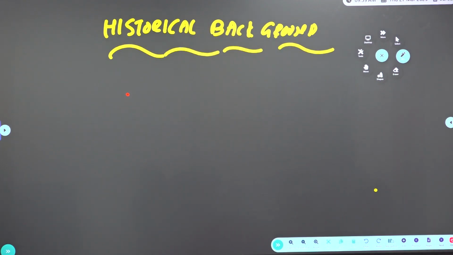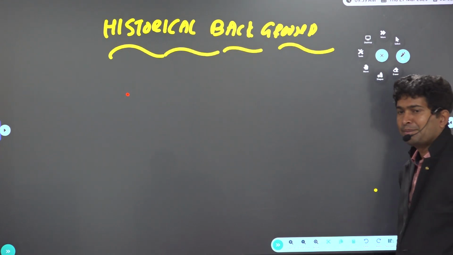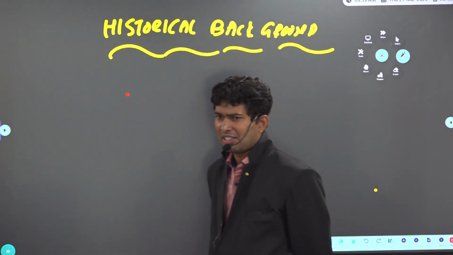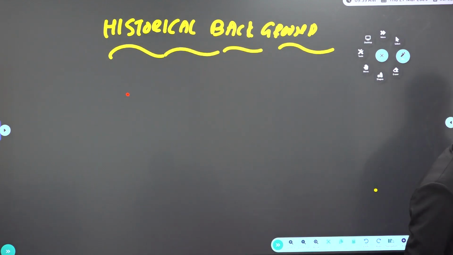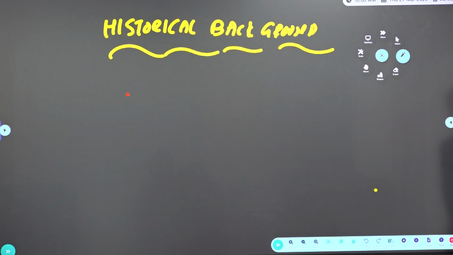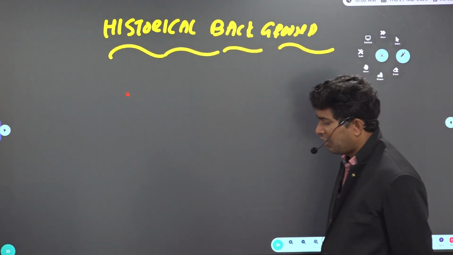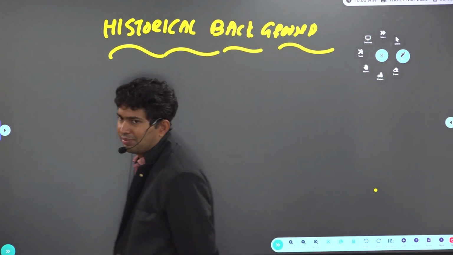The British were granted Diwani rights. What is the meaning of these Diwani rights? Battle of Buxar, correct? Yes, 1764, the Battle of Buxar. Then if you look at the overview in India, when the British came to India, they came purely for trade purposes, for spices.